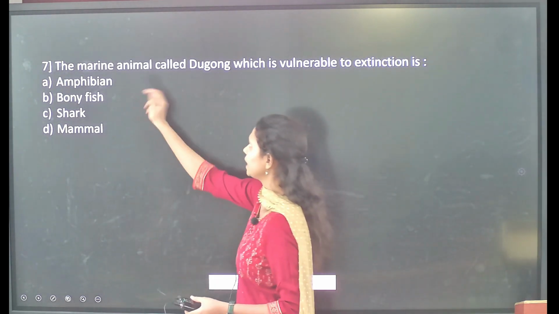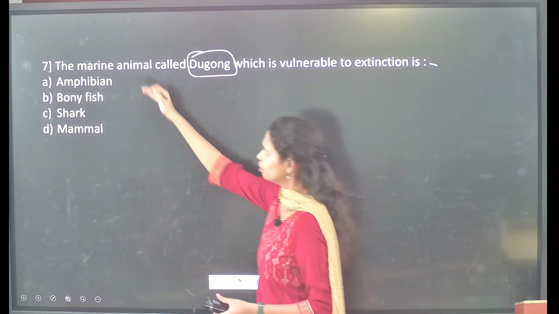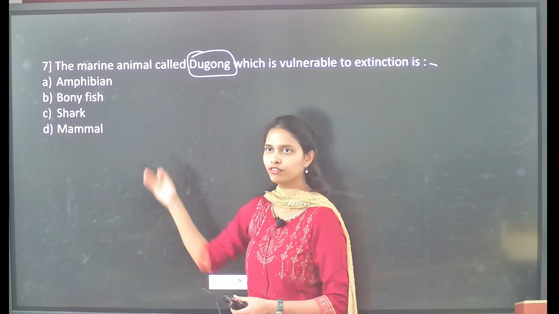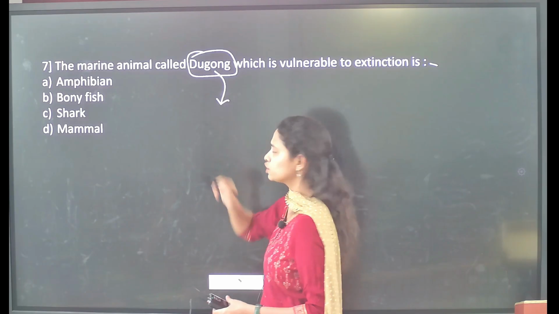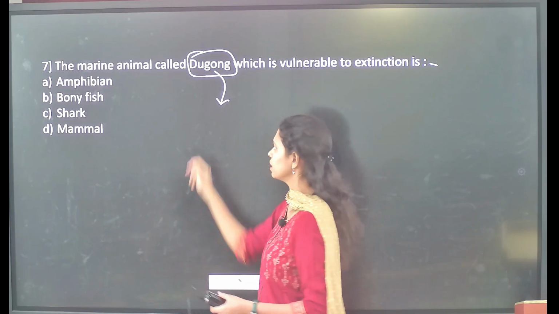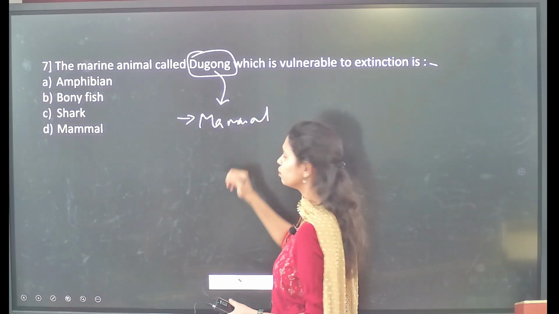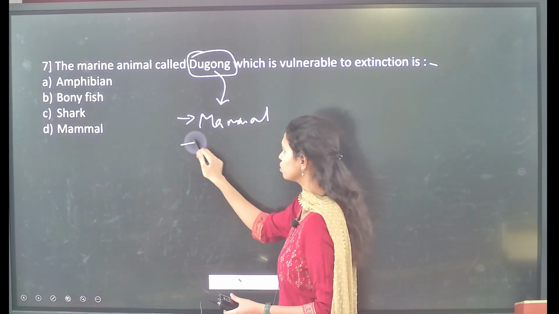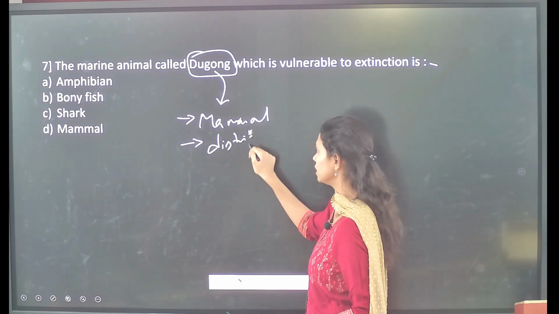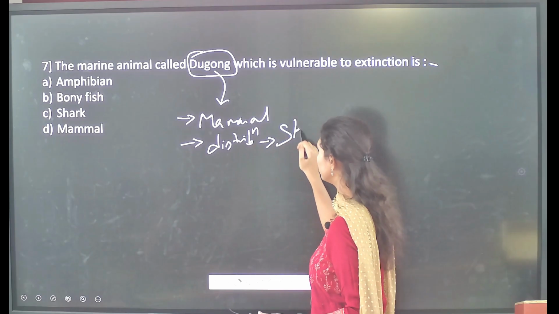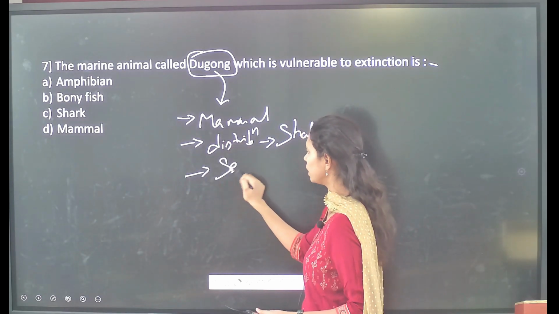Followed by the marine animal called dugong, which is vulnerable to extinction, is which of the following kinds of organism? Before getting into it, you have to understand the nature of these dugongs. These dugongs were mammals, that means they have the ability to give birth to live young ones, and they live in the shallow waters of the Indo-Pacific Ocean.